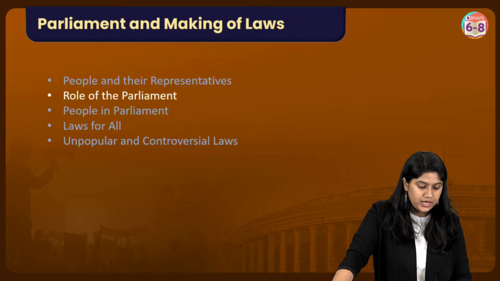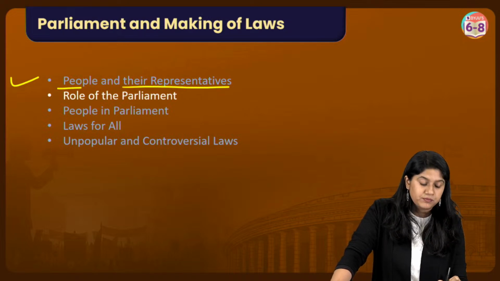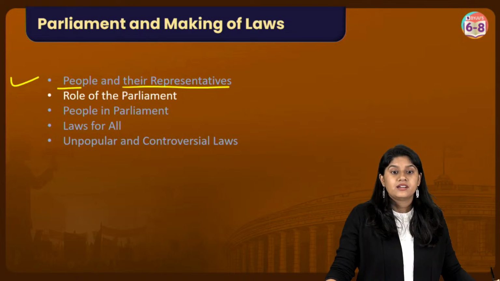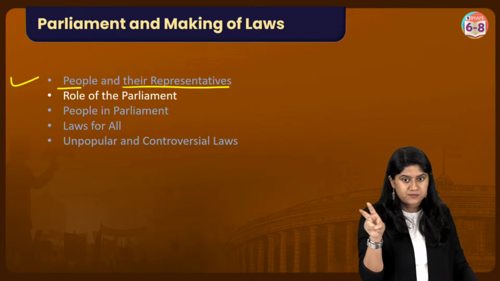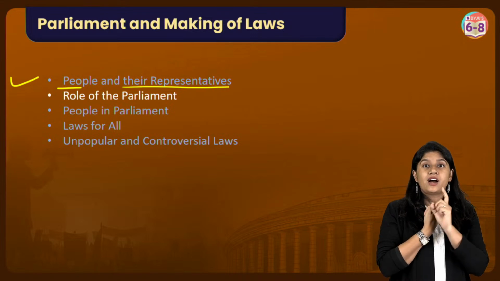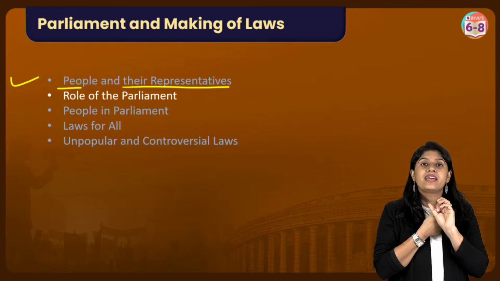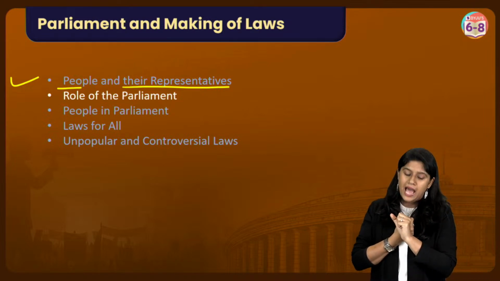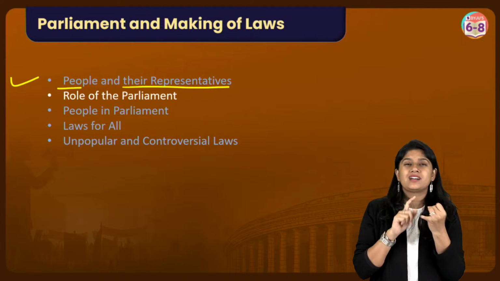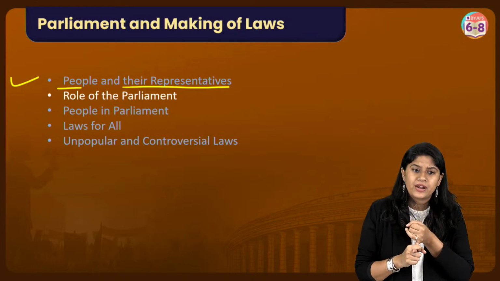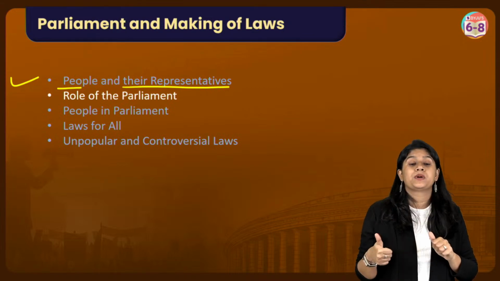Now this is done, everyone. People and their representation, remember it. This is super important. First is universal adult franchise. What is the meaning of that? Everyone above the age of 18 has a right to vote, irrespective of their caste, color, or gender. Nobody can stop them from voting. That's a 1 mark question, super important.